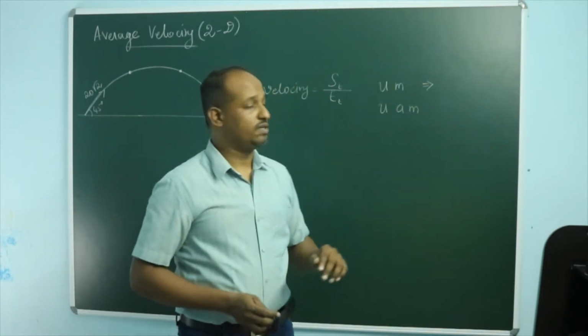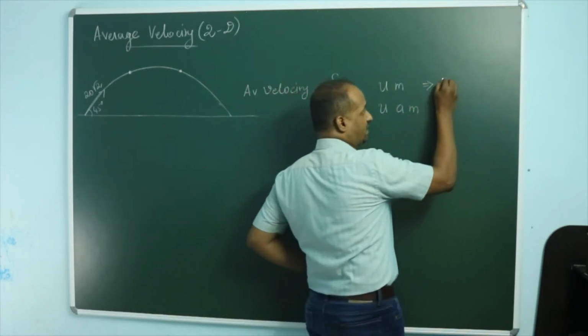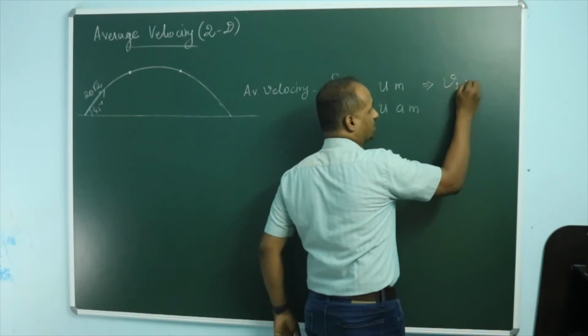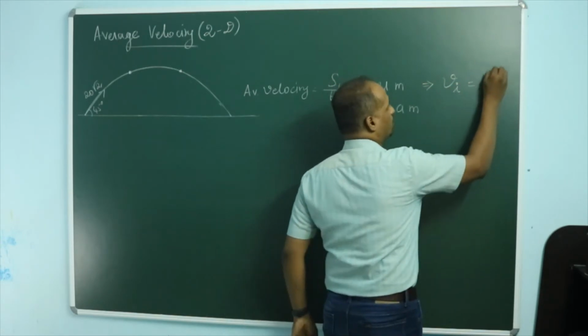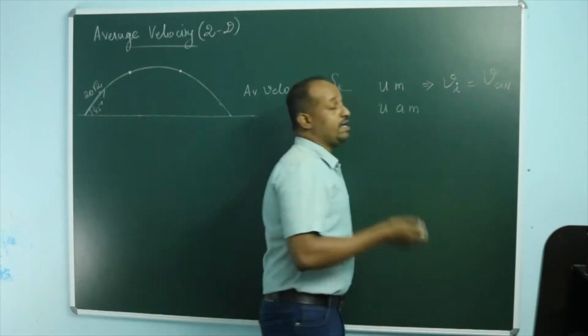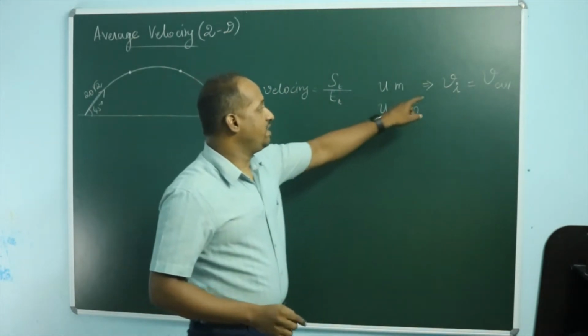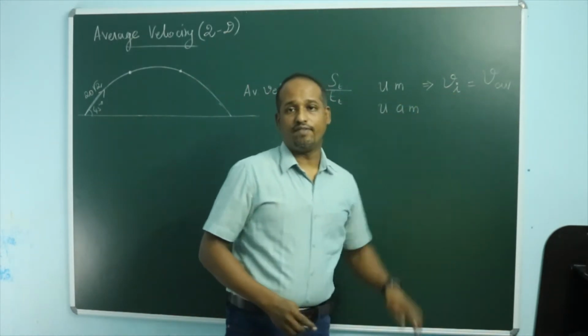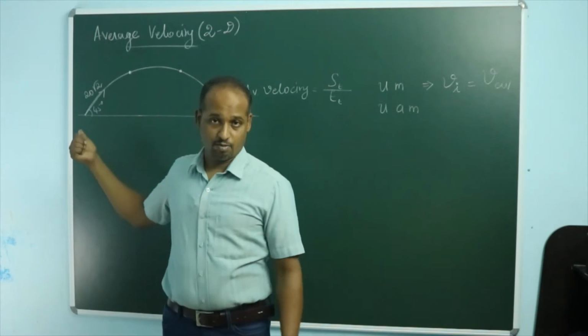In uniform motion, the velocity at any instant, we call this instantaneous velocity, will always be equal to average velocity. In case of uniform motion, instantaneous velocity is equal to average velocity. That is going to come up here in our problem too.